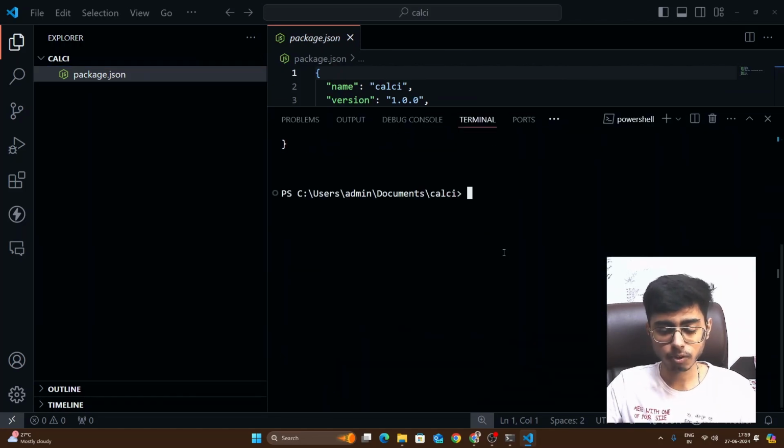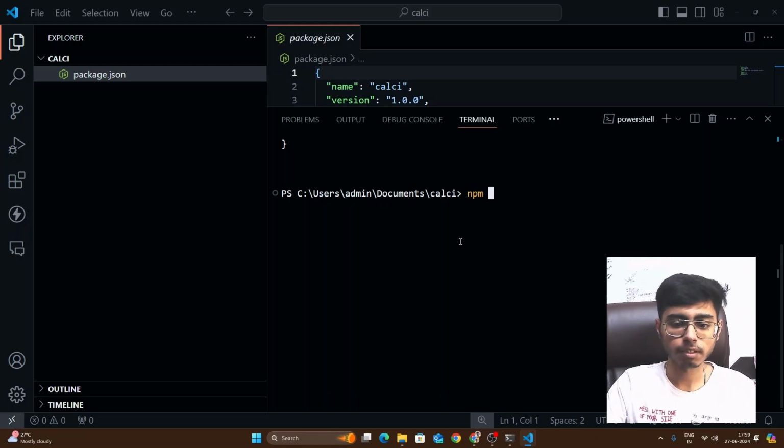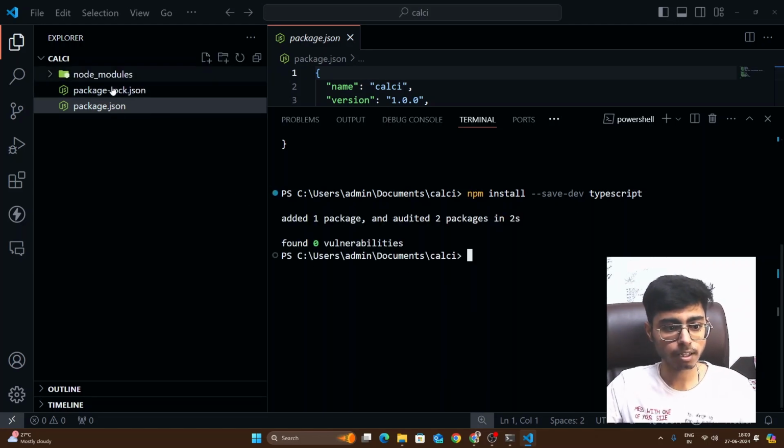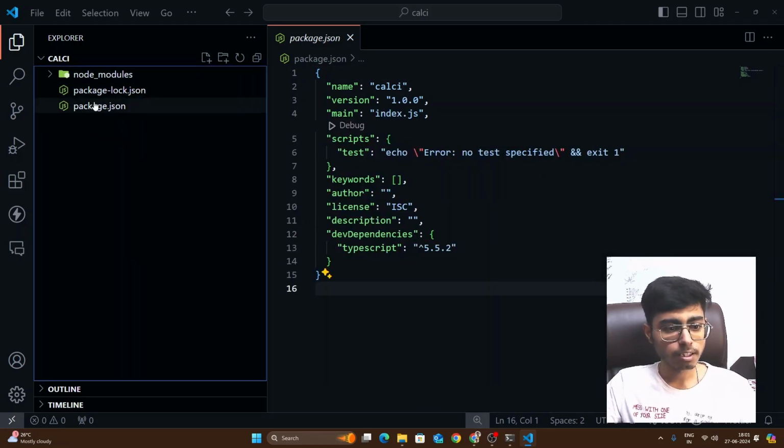And the next thing that I have to do is run one more command: npm install --save-dev typescript, because we are going to build our server in TypeScript. So this is the command, that means we are installing TypeScript. So I'll hit enter, and this is going to run for some time, and you can see that a few more files have been created over here, right? So now you can see these folders are created.